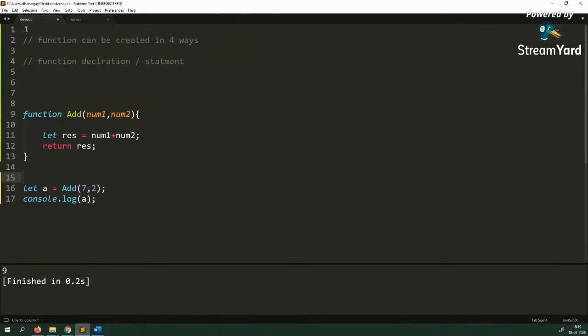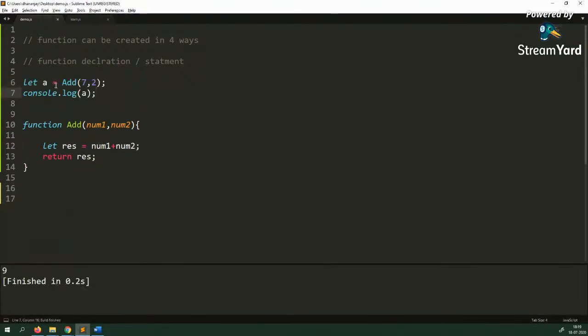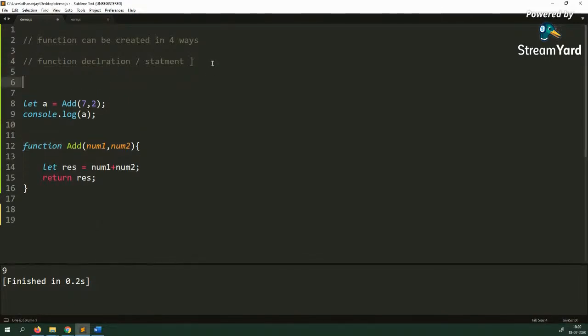And since a function declaration or function statement gets hoisted on the top of the execution context, you can very much call that function before you created it, and you'll get the expected output like this. So when you create a function like this, keep in mind, it doesn't matter where you are creating it, you can use that function throughout that execution context. So this is called function declaration or function statement. The second way of creating a function is called function expression.